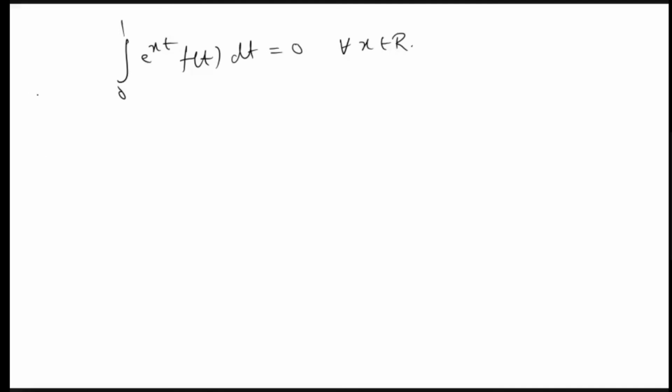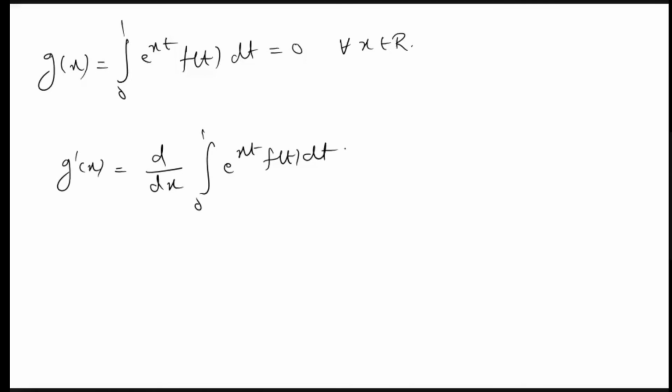So what to do? You just name this as some g of x. g of x is this. So g is a function identically equal to 0. Then what can you say about its derivatives? What will be g prime of x? g prime of x is nothing but d/dx of the integral from 0 to 1 of e raised to xt f of t dt, equal to 0.